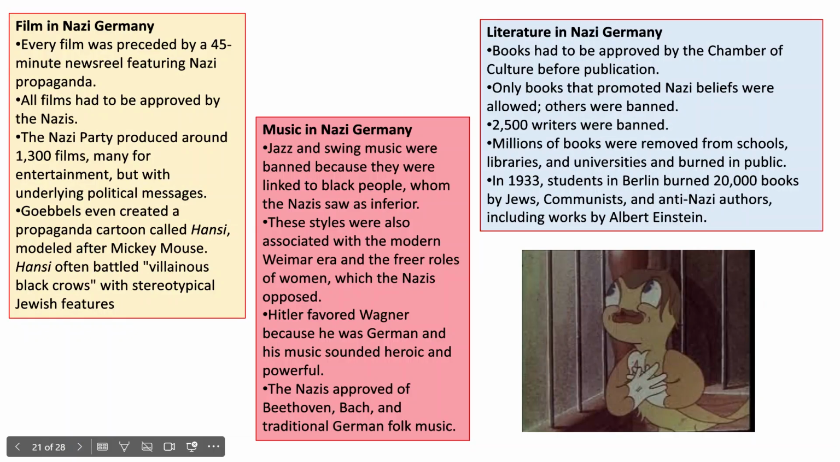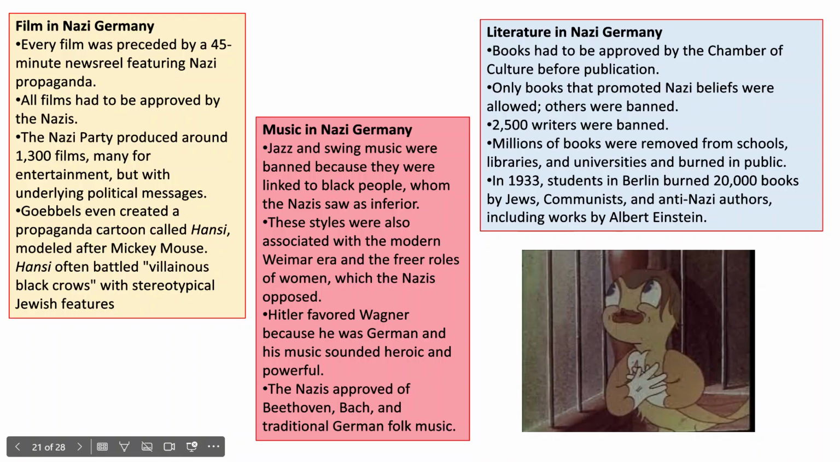Film in Nazi Germany. We've done this bit, haven't we? 45-minute newsreel featuring Nazi propaganda before you could watch your film. All the films had to be approved by the Nazis. Goebbels even created a propaganda cartoon called Hansi, modelled after Mickey Mouse. Hansi often battled villainous black crows with stereotypical Jewish features. You can see episodes of this on YouTube as well. Hansi the canary's got that little hair flick and a tiny little moustache. Wonder who he's meant to be.